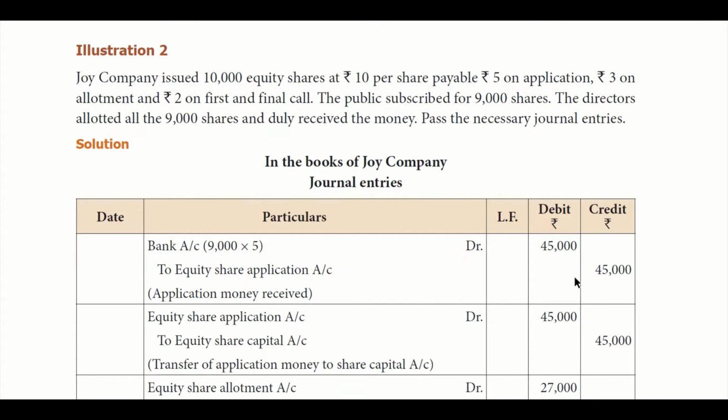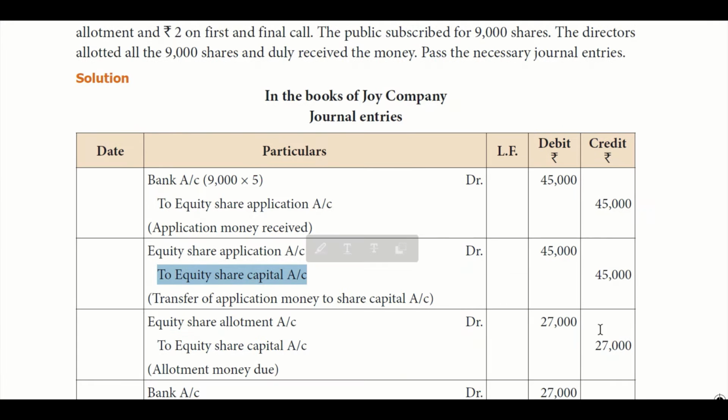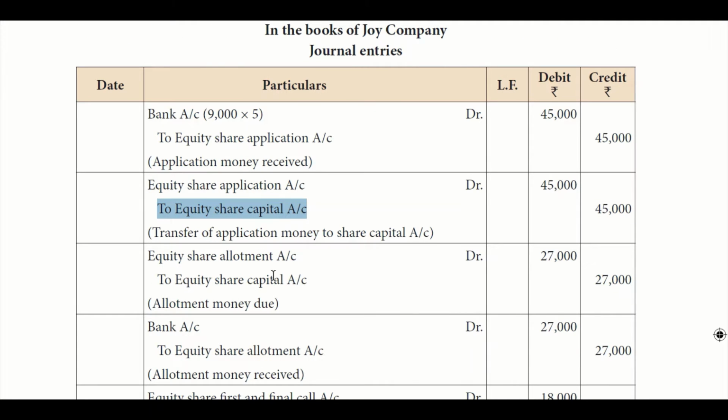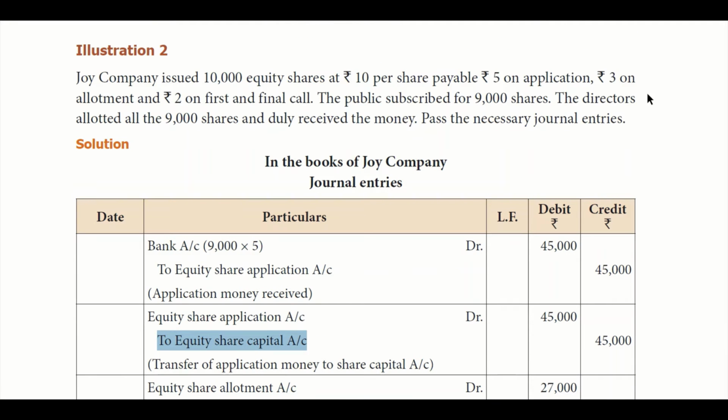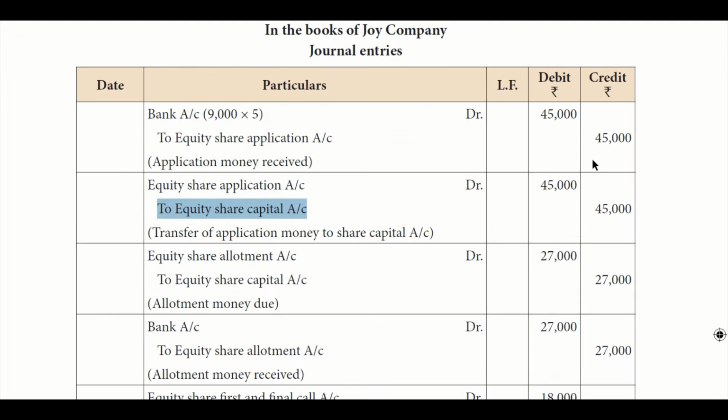The second stage is moving the application money to share capital. Since you credited the application account, now you will debit the share application account and credit the share capital account. So the same 45,000 comes up. Next is the equity share allotment account, where allotment is 3 per share. So 9,000 into 3 is 27,000.